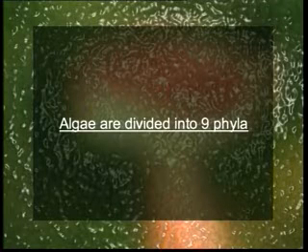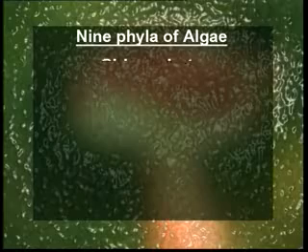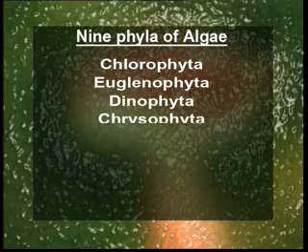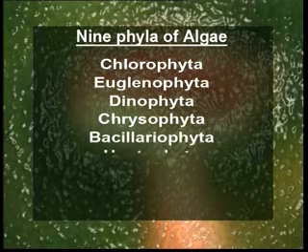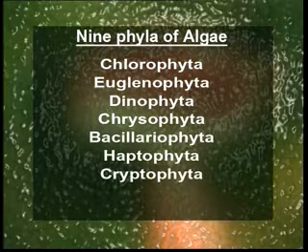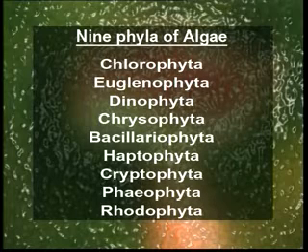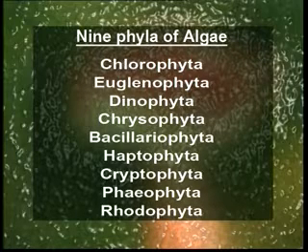At present, nine algal groups are recognized, which are as follows: chlorophyta, euglenophyta, ctenophyta, chrysophyta, bacillariophyta, haptophyta, cryptophyta, phaeophyta, and lastly the rhodophyta.